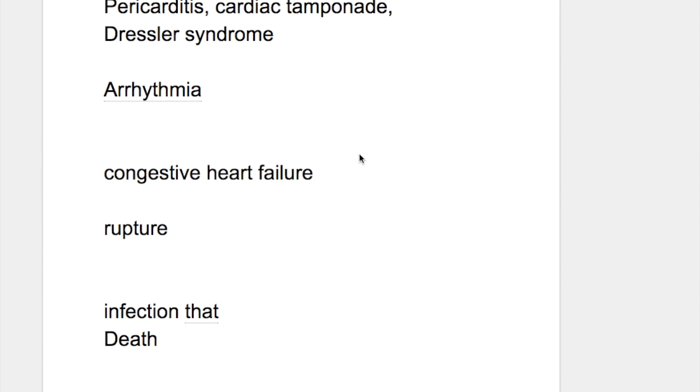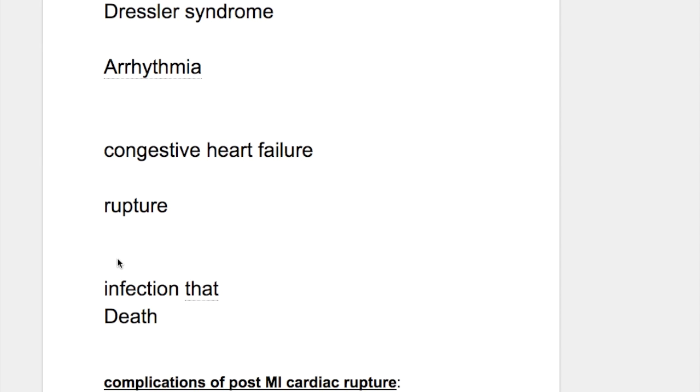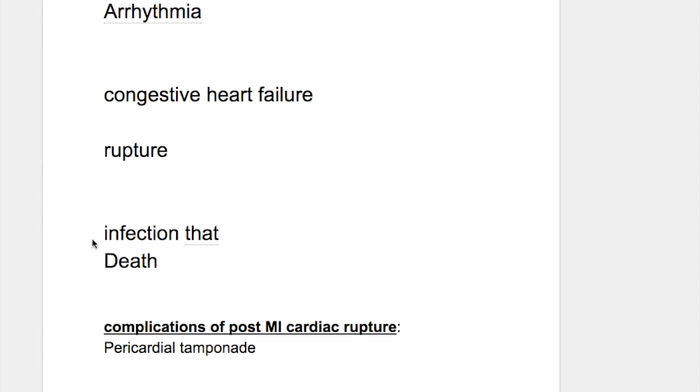What are the post-MI complications? Post-MI complications may involve the pericardium, conducting system, or the muscles. If it involves the pericardium, it may cause pericarditis, Dressler syndrome, or cardiac tamponade. In the conducting system, it may cause arrhythmia, and in the muscles, it may cause congestive heart failure or cardiac rupture. And last and the least, it may cause infection and death.